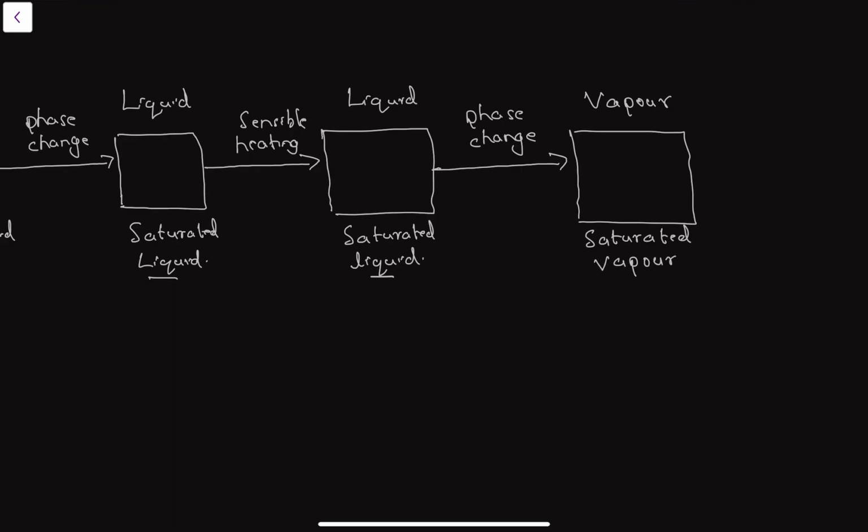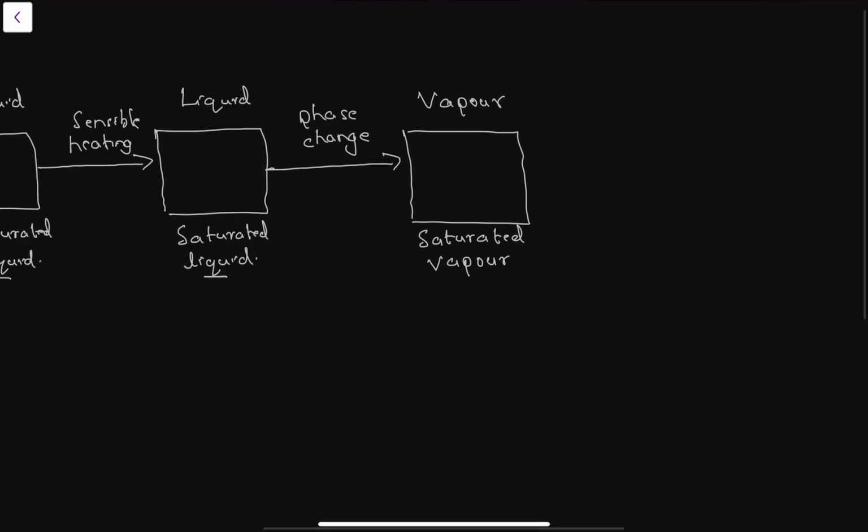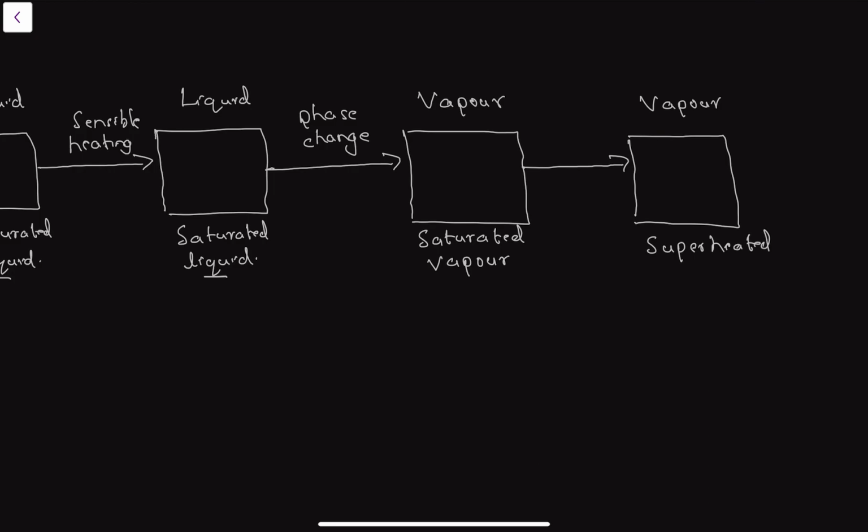If you supply heat further, the temperature of this vapor increases, and again this is in the gaseous or vapor form. We will call this superheated vapor. This process is sensible heating.